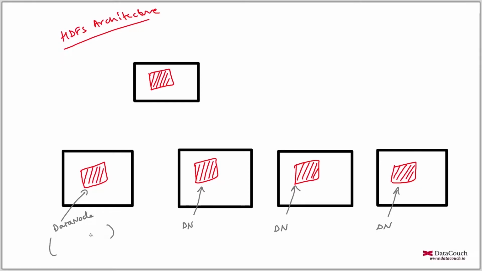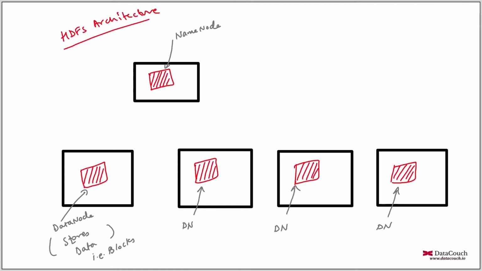This stores the actual data, which we also call blocks. So the data node stores data, and that is blocks. And here this is a daemon which is called name node, and this daemon is storing the metadata.